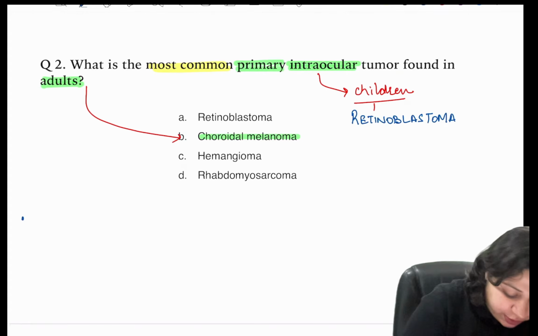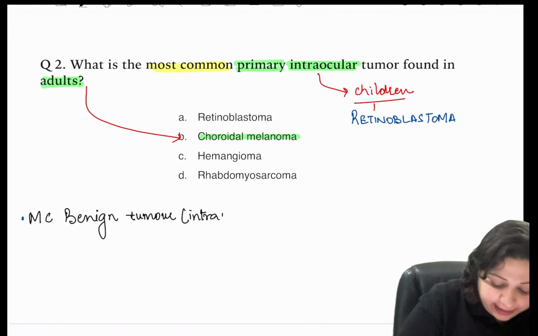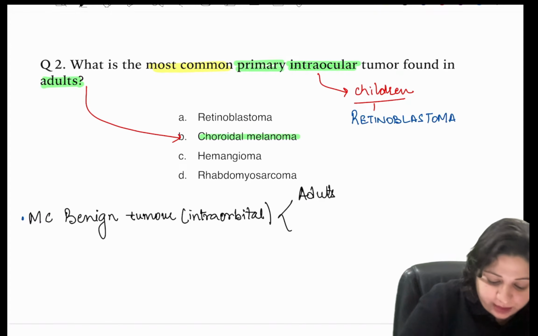Next, I ask you, what is the most common benign tumor which is intraorbital, in adults and in children?